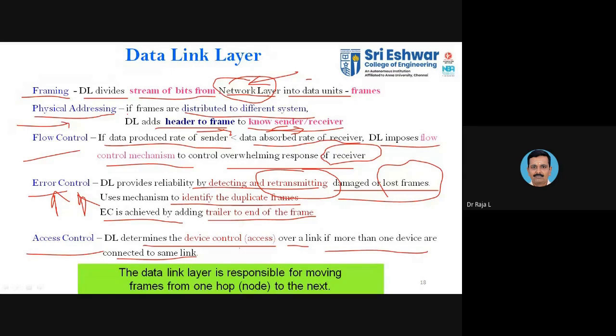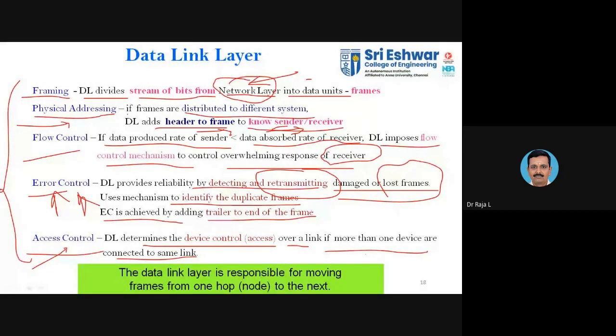It is like capturing a bus. If there is no one else to capture the bus, you get on very easily. If 4 to 5 people are running to capture the bus, you should give some priority to them. If 4 try to get in simultaneously, someone may fall down from the bus. To avoid that, we have a streamlined process taken care of by the access control mechanism. There are several access control mechanisms available, such as CSMA/CD and collision avoidance. Those will be discussed later. These are the different responsibilities of the data link layer.